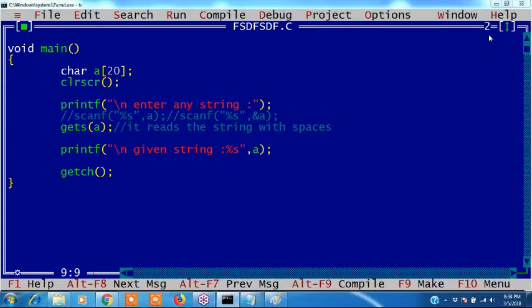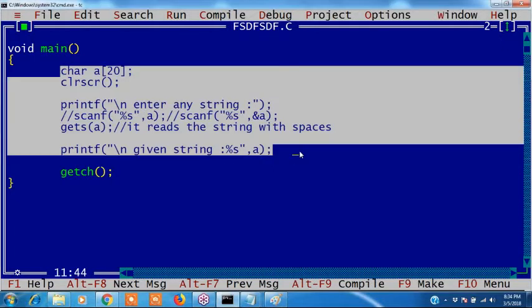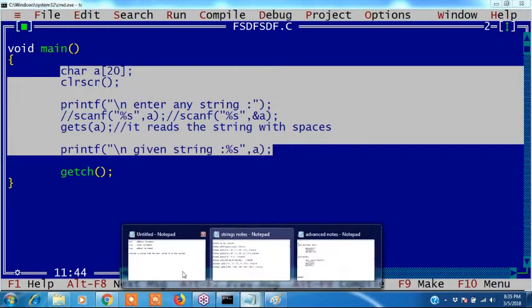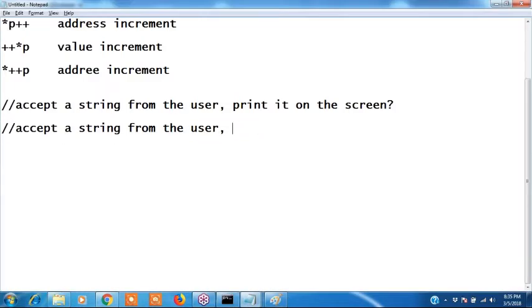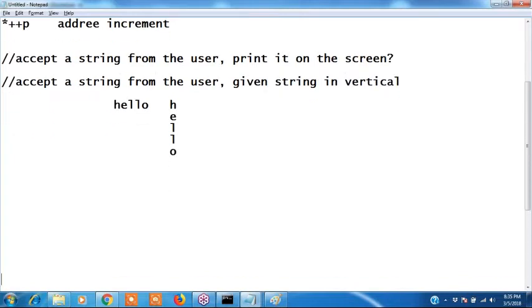Yes, sir, it's valid. I told you right: A, or address of A, or address of A of 0, these are all valid. Okay, it takes a base address only. We can write A, this is also valid, and scanf percent s with address of A is also valid.